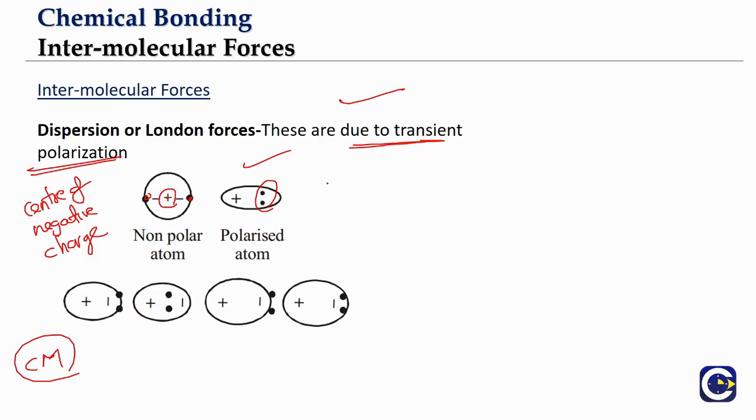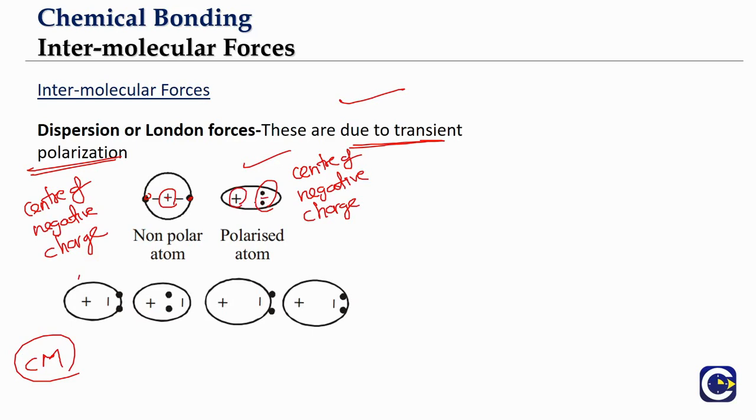We can see that they will be on one side, which means in this kind of situation, the center of negative charge will not coincide with the nucleus. So as a result, what we will be able to observe here is, look at it, you have center of positive charge in one place and center of negative charge in another place. Isn't it like a dipole?